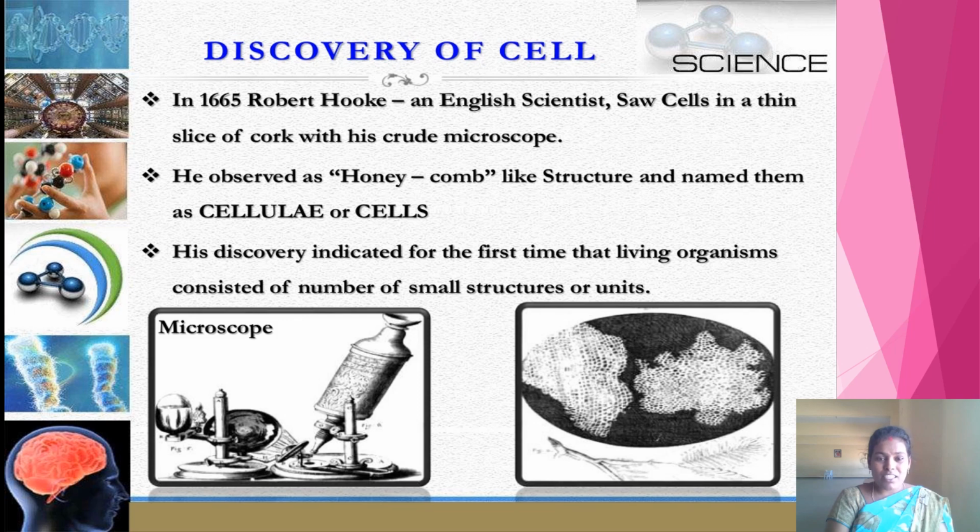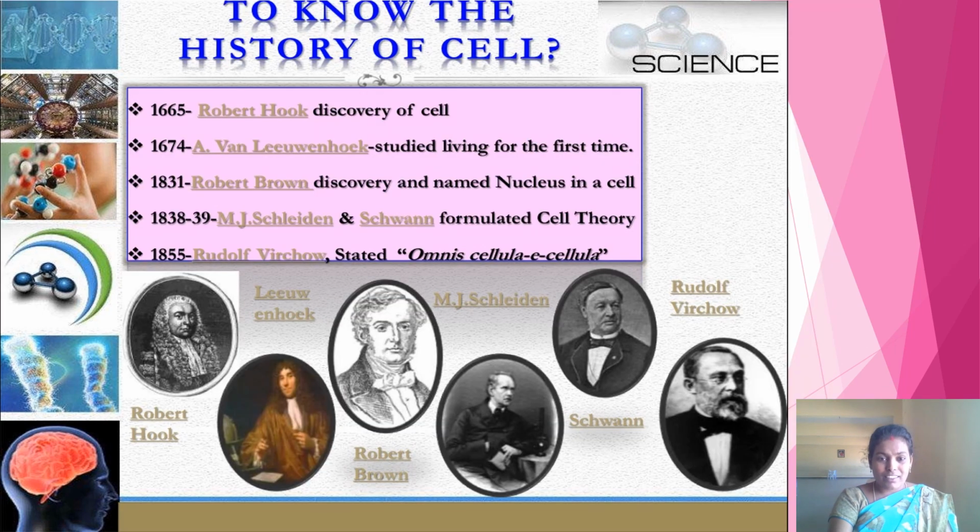His discovery indicated for the first time that living organisms consist of a number of small structures or units, which are named cells. To this day in biology, we use the word cell to describe those small units present in living organisms.